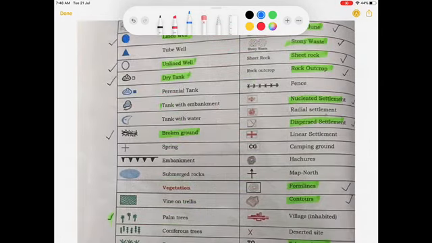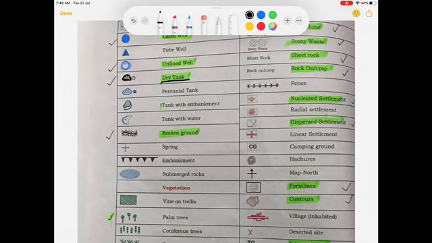The next symbol is a lined well. When a blue color dot is there in your sheet, it will give you information that it is a perennial lined well. It is bored in the ground. It's a pakka well with bricks and cement with water throughout the year in it. That is why it is known as a perennial lined well and indicated with the help of a blue dot. And if a blue color circle is there but blue color is not filled in it, it means it is an unlined well.